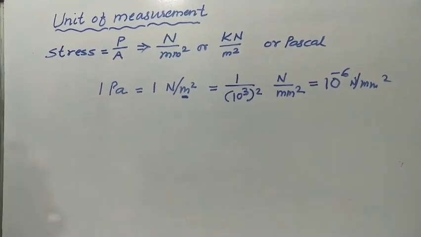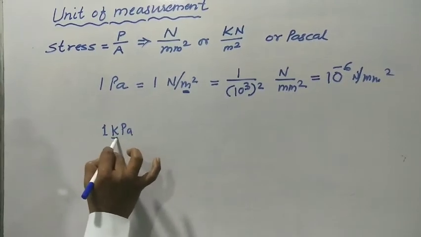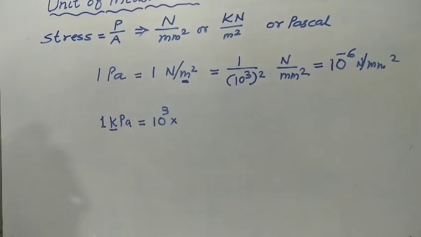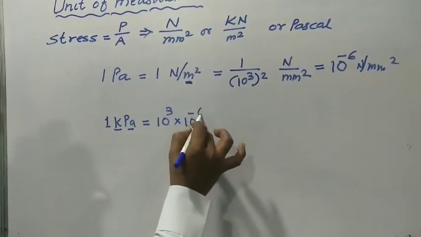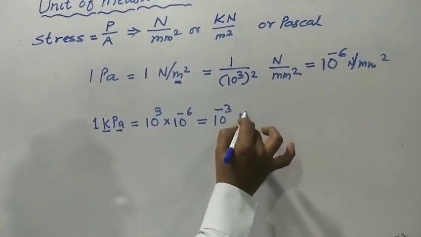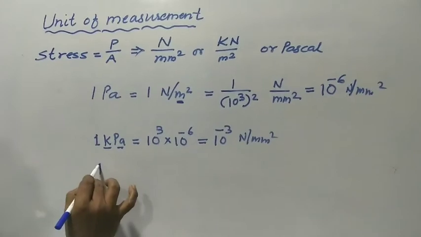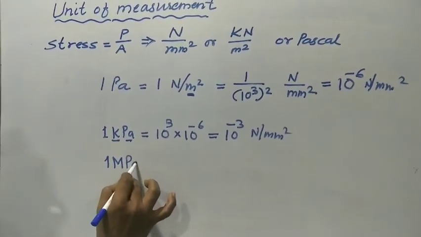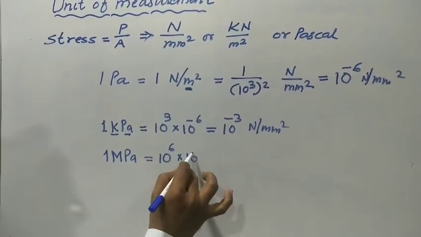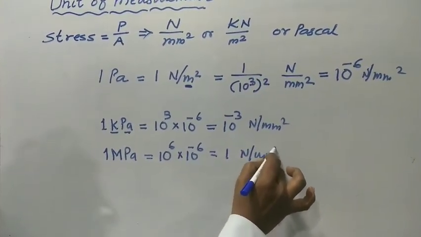Then we derive certain quantities. 1 kPa, kilopascal, kilo means 10 raised to power 3, multiplied by Pascal, 10 raised to power minus 6, equals 10 raised to power minus 3 Newton per millimeter square. 1 megapascal, MPa, mega means 10 raised to power 6, multiplied by 10 raised to power minus 6, equals 1 Newton per millimeter square.